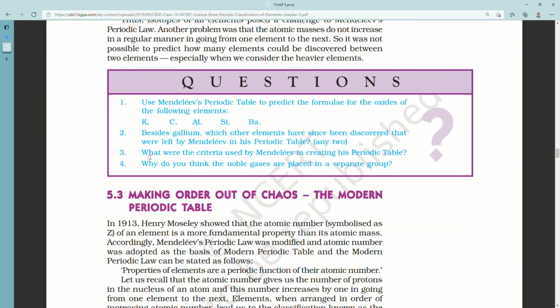Fourth, why do you think the noble gases are placed in a separate group? Because they were discovered later on, so they are placed in a different group and their valency is also different.